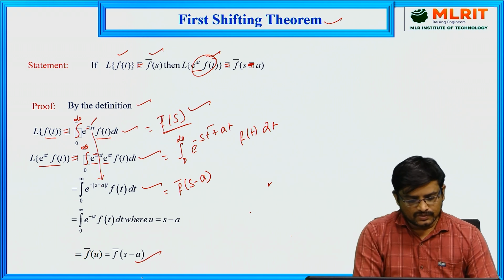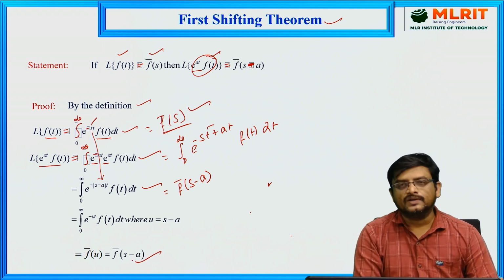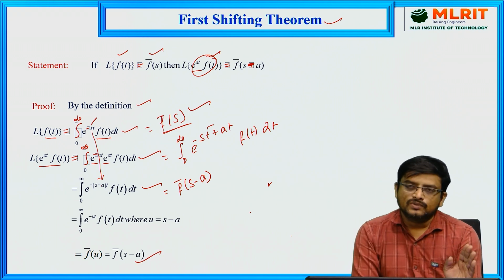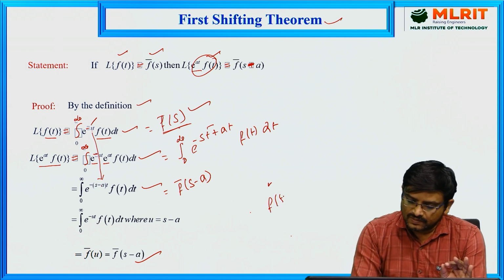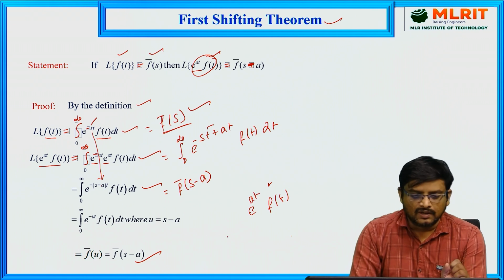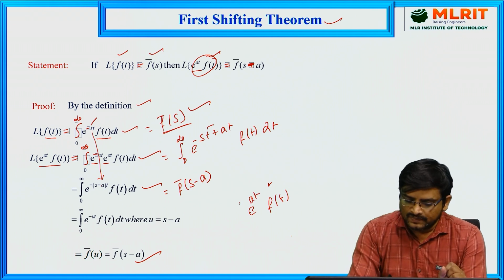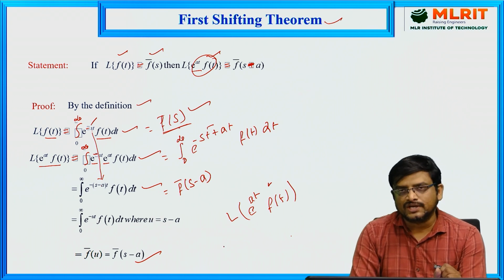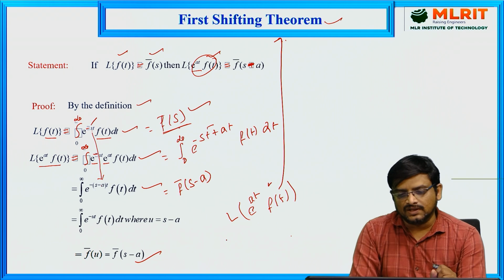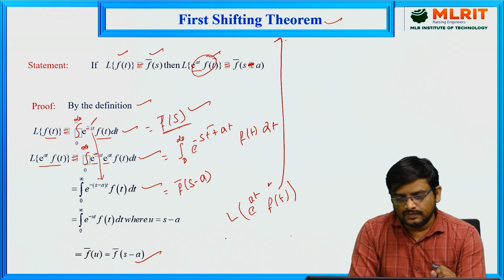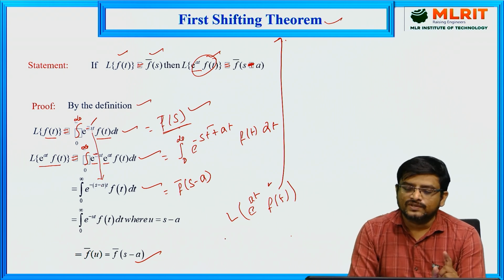So this is the first shifting theorem. Suppose any function f of t is multiplied with some exponential function e power at or e power minus at, and you want to find the Laplace transform of this entire function, then we have to take the help of this first shifting theorem. That is the main importance of the first shifting theorem.